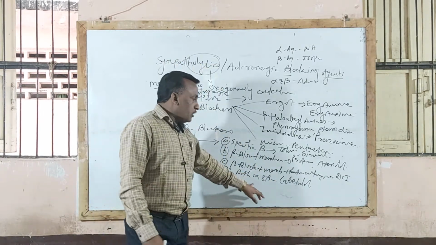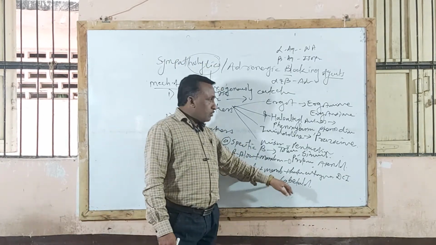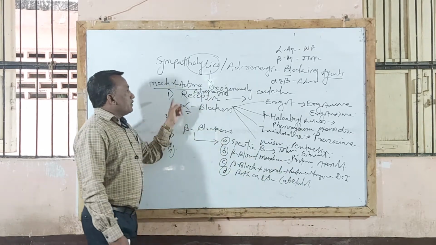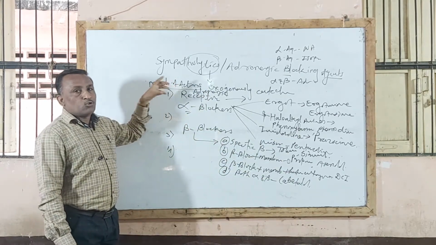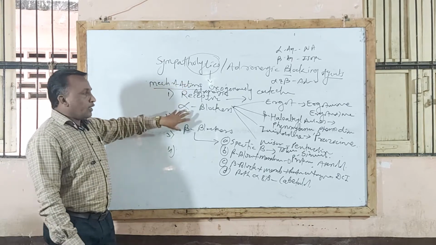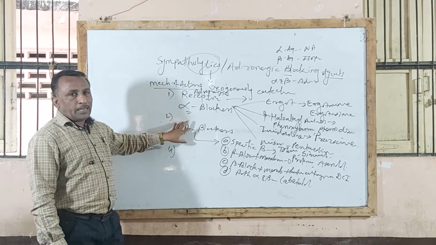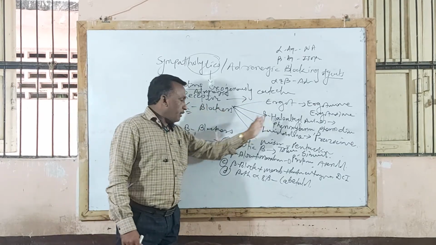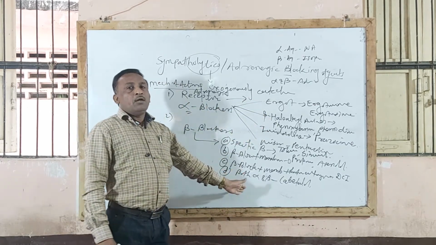So this is an antagonist, for example labetalol. This is the first type of sympatholytic agent; those agents act by blocking adrenergic receptor combination. There are two types, alpha blockers and beta blockers. Alpha blockers, these are the four types, and beta blockers again, these are the four types.